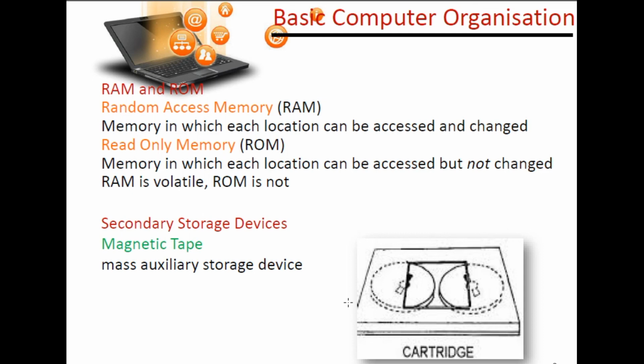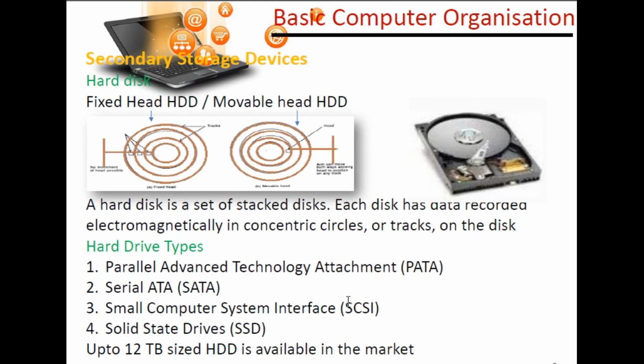Secondary storage devices, for example magnetic tape, are also known as auxiliary memory storage area or mass auxiliary storage devices. First you can see the hard disk, that is a fixed hard disk or movable hard disk, known as external hard disk and internal hard disk.